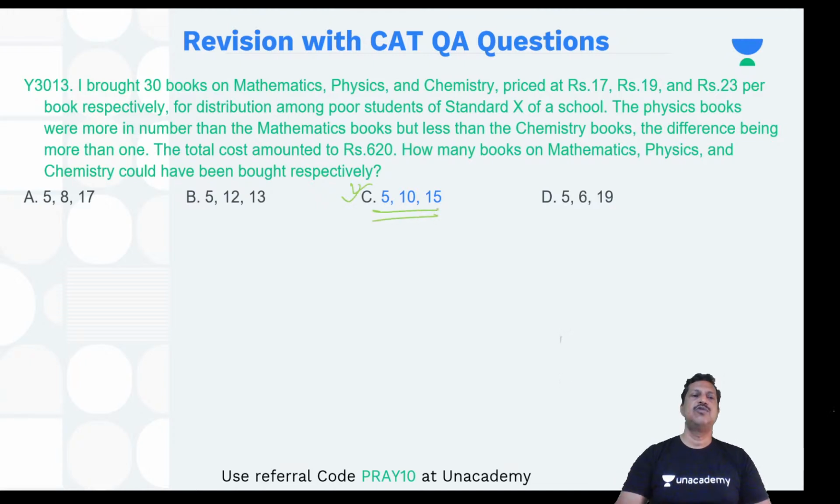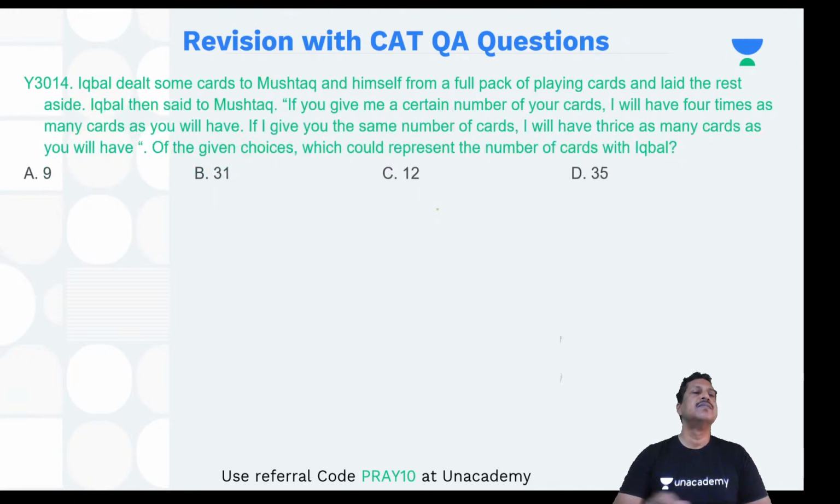Let's move on to the next question. Iqbal dealt some cards to Mustaq and himself from a full pack of playing cards and laid the rest aside. A full pack of cards means 52 cards. Iqbal then said to Mustaq, if you give me a certain number of cards, I will have four times as many cards as you will have.